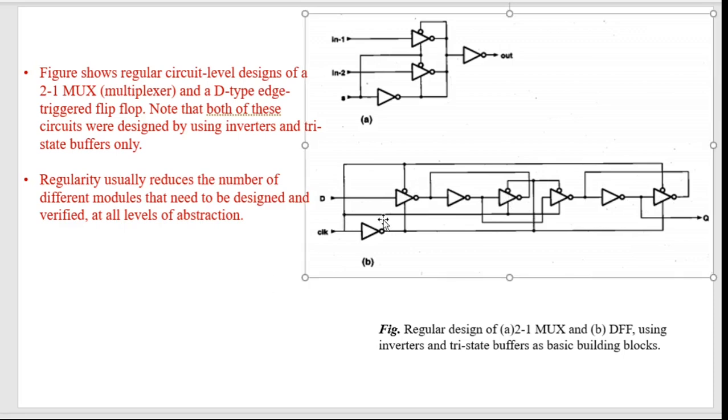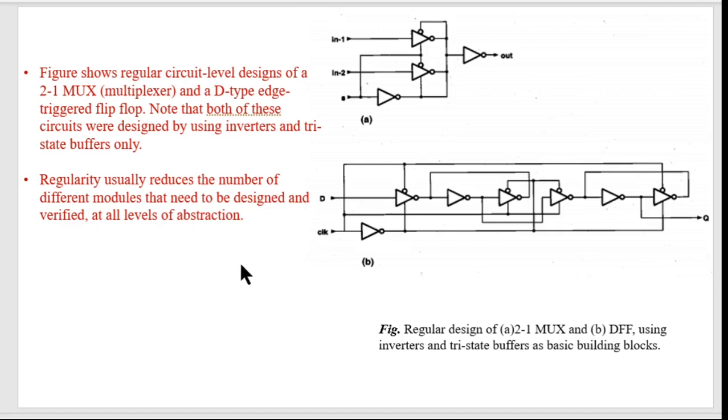If you design the same D flip-flop using common gates, you will have to use different types of gates, maybe 3 or 4 types: AND gates, OR gates, NOT gates. At least 3 types of gates you will have to use, but here it is using just 2 types of components. So there is an effort to reduce the different types of components used, so that it becomes easier to design the system, and it also reduces the time it takes to design the system. So this is about regularity.